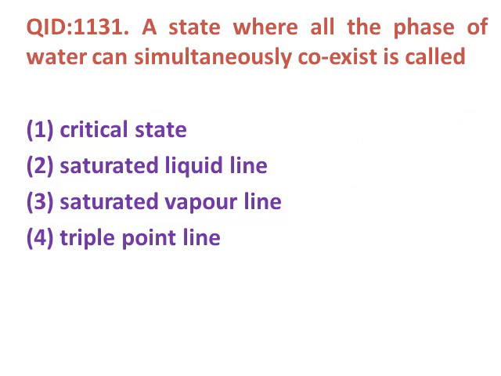Next question. A state where all the phases of water can simultaneously coexist is called? Options are first critical state, second saturated liquid line, third saturated vapor line, fourth triple point line. The correct answer is the triple point line, where all phases of water can simultaneously coexist.